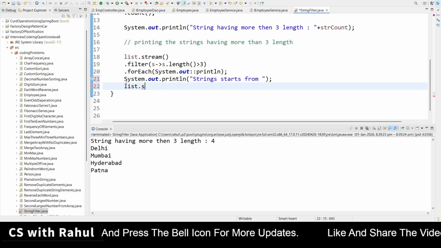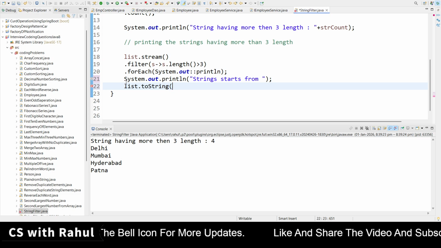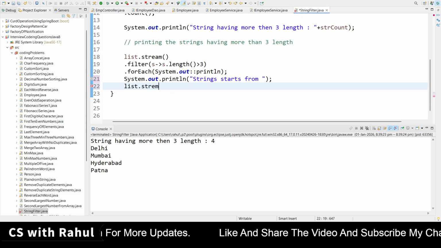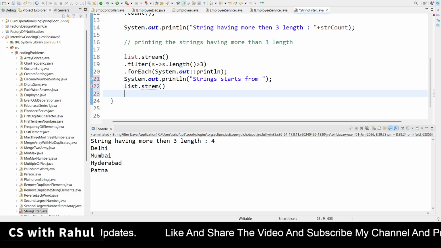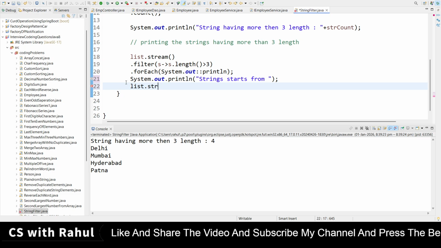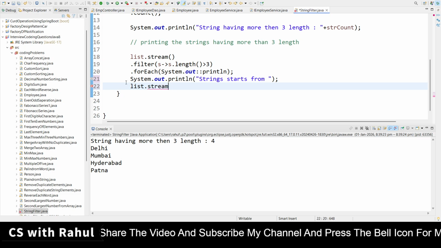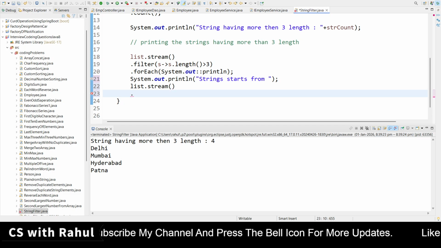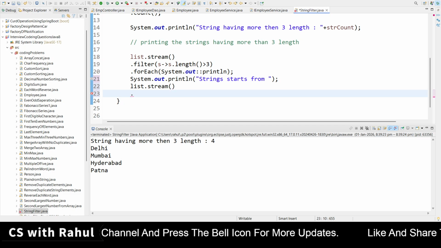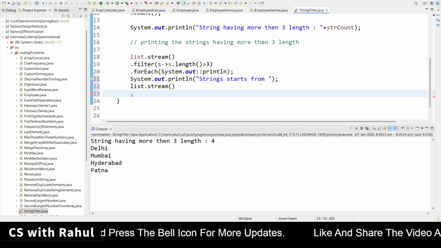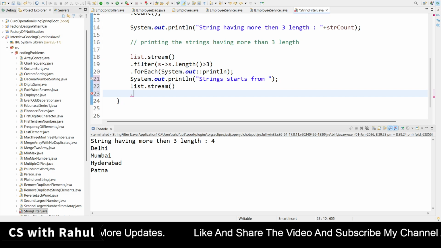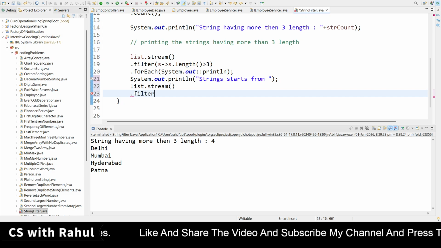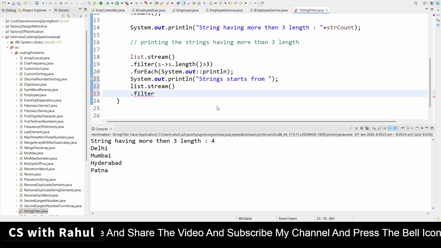Then I am calling the stream method, and after that I am filtering again. How can I filter? By the filter method.